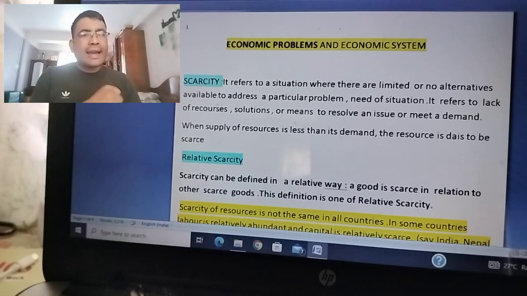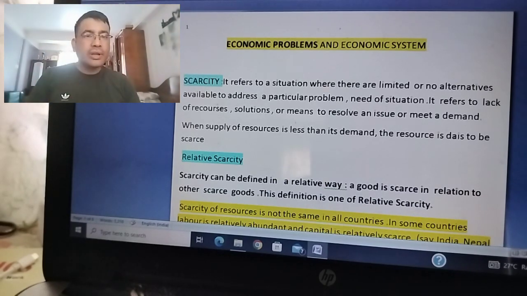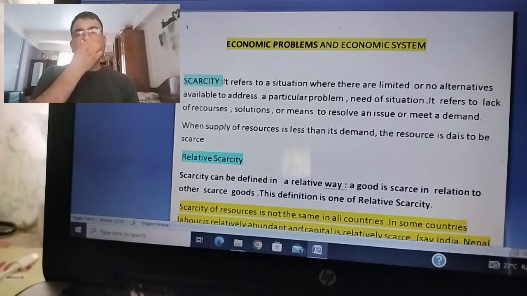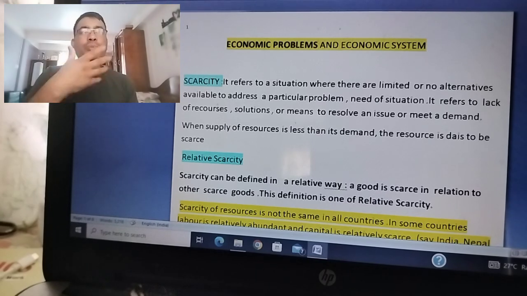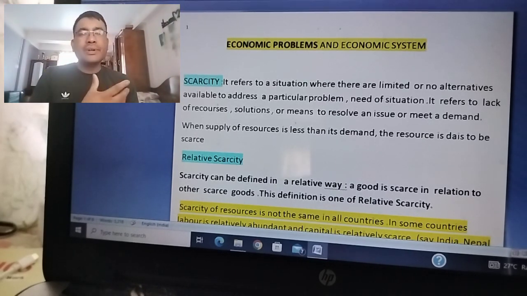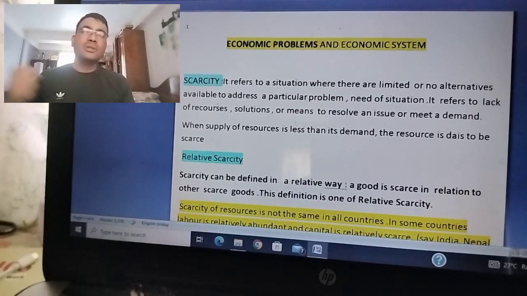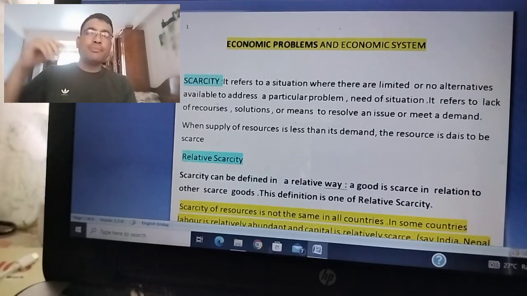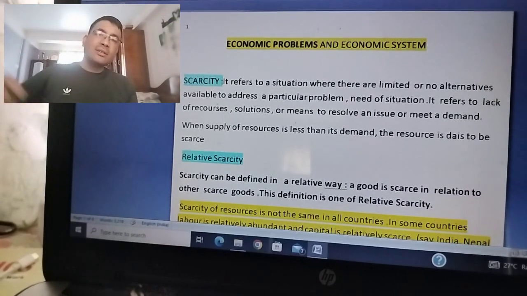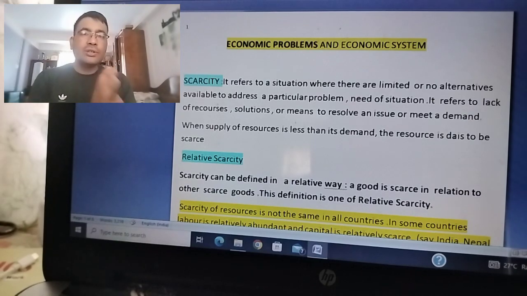It refers to a lack of resources, solutions, or means to resolve an issue or meet the demand. Sometimes we have more problems, but we suffer from a lack of solutions. There are limited solutions but a huge number of problems, so we can say that solutions are scarce in relation to the prevailing problems.